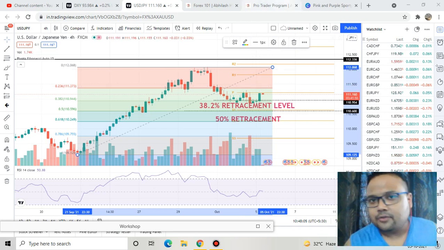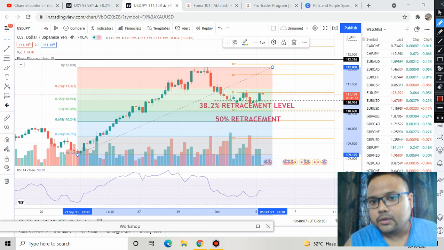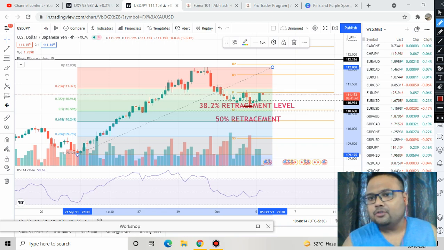Just do not forget to put your stop loss below this level. Your stop loss should be at the 110.7075 level. Okay, and please stay on the trade.